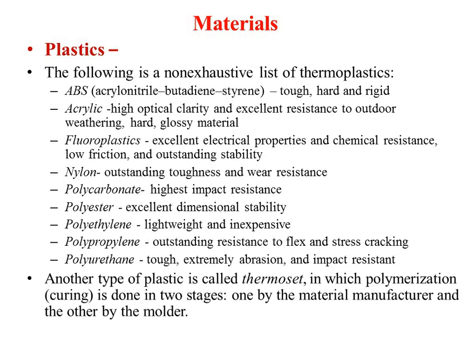Another type of plastic is called a thermoset, in which the polymerization is done in two stages, one by the material manufacturer and the other by the molder. So you can mold the plastic into desired shapes. That is called a thermoset type of plastic.